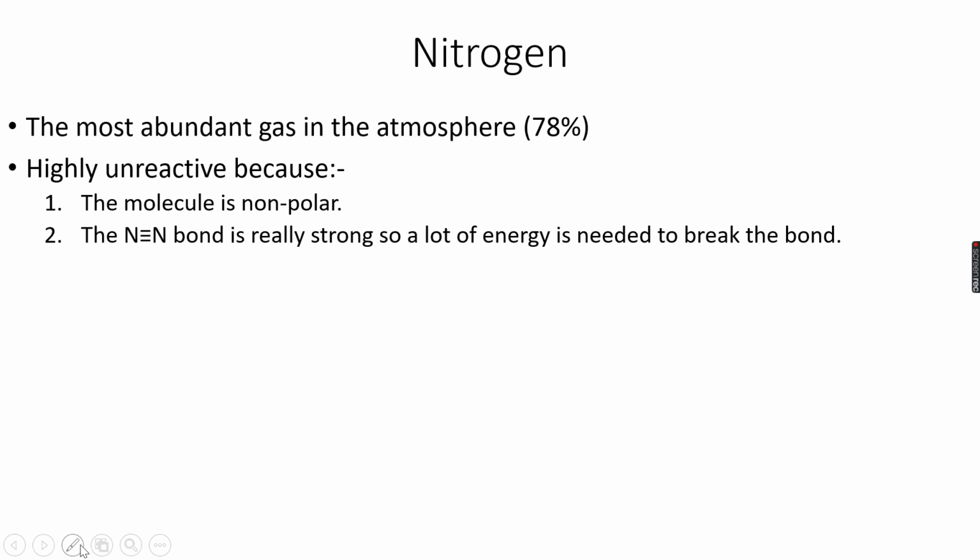So if you remember the structure of nitrogen, if we just take a nitrogen atom over here right now. In the outermost shell, we have 5 electrons, right? Because there are total 7 electrons in nitrogen. So 2 electrons in the first shell, then 5 electrons in the second shell. So it has 5 outer electrons.